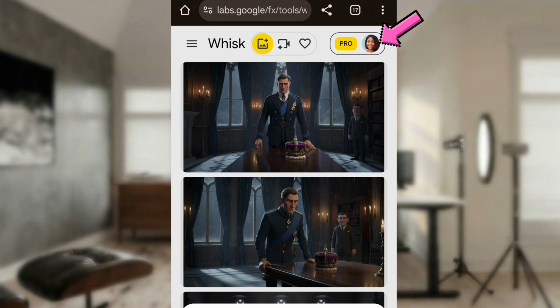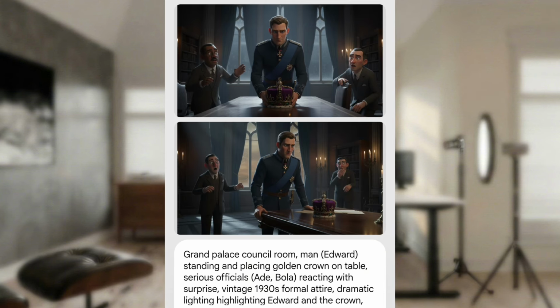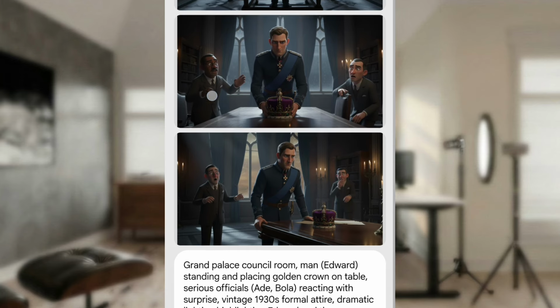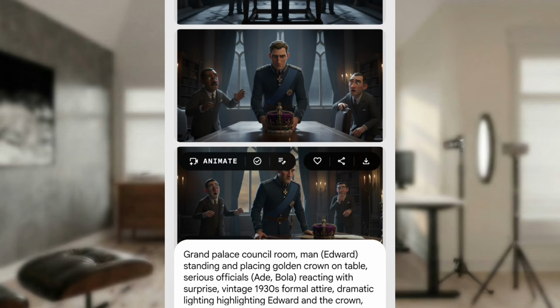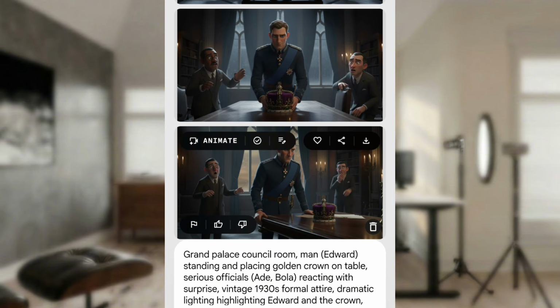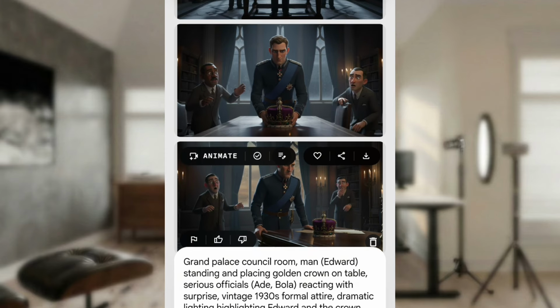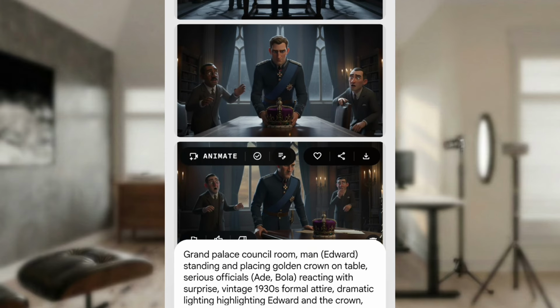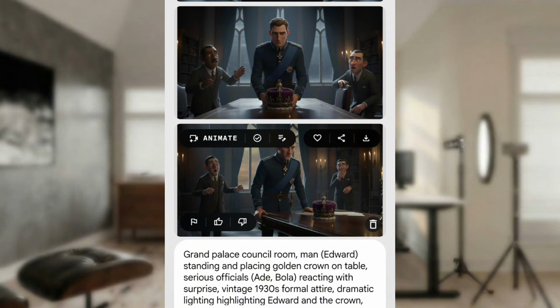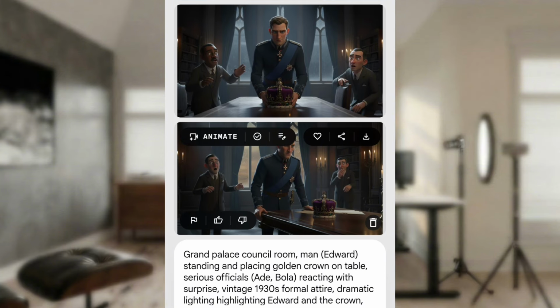That's why I'm regenerating it. You see, this one looks a little bit better. Let's use this for now, but you can still edit it any way you want. You can just click here to edit, or even from where you're putting the image, you can edit it from there. So let's just use this for the purpose of this video. I will just pause and then download all the images, all the scenes that I need.